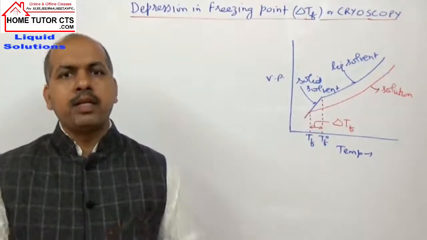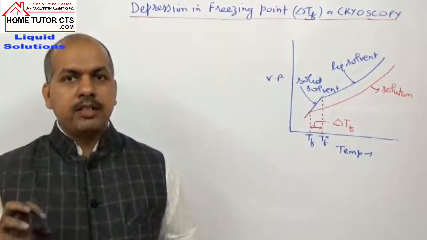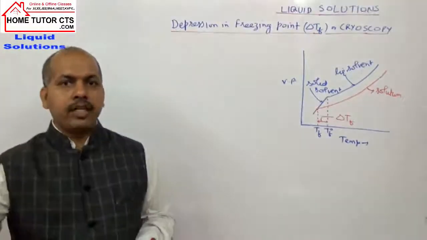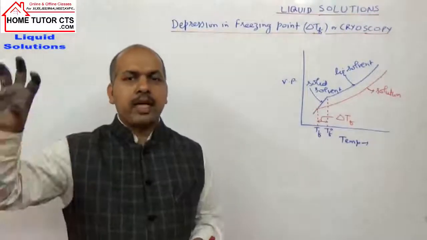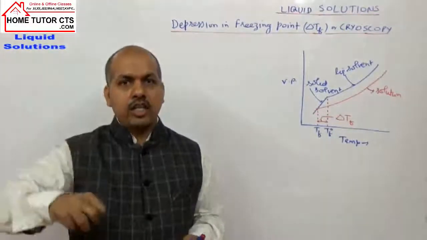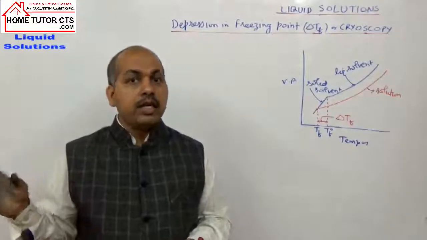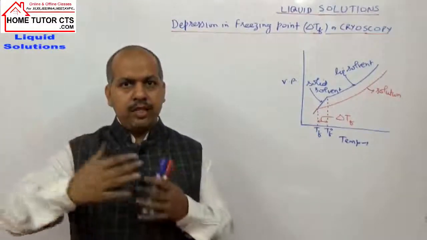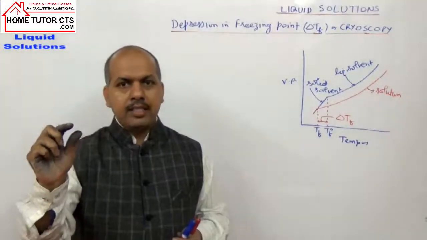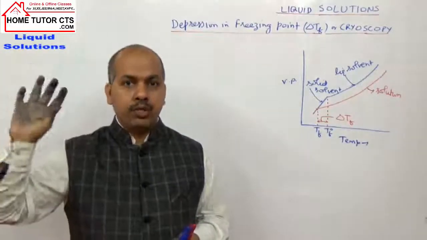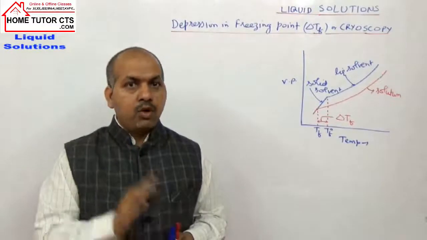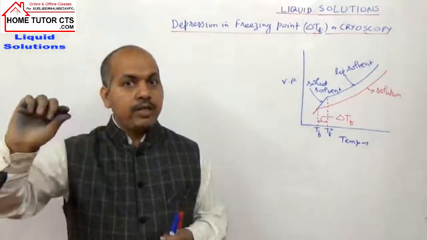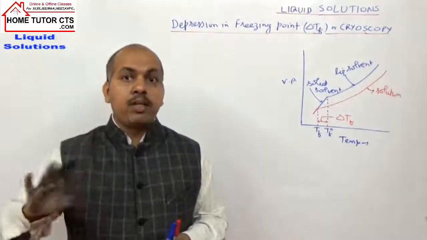If you take one example, sometimes in the summer season, what do you do? We take Pepsi bottles, Pepsi or Thums Up that you drink, and sometimes they are kept in the freezer because we want to chill them quickly. If you leave them for some more time, ice starts separating out from the remaining liquid content. The solid solvent separates out from the remaining solution.